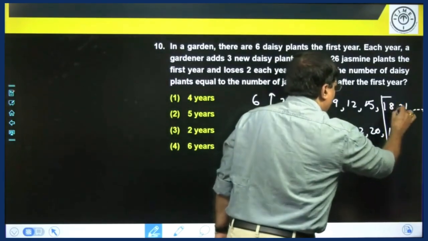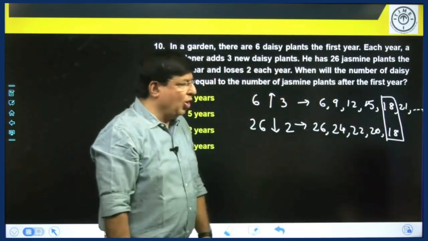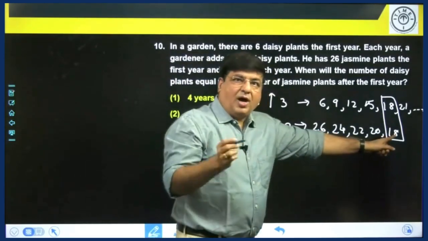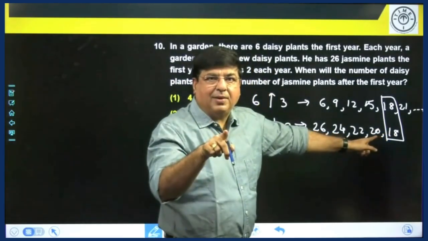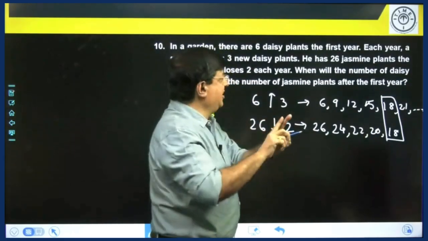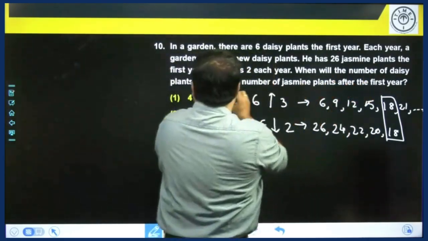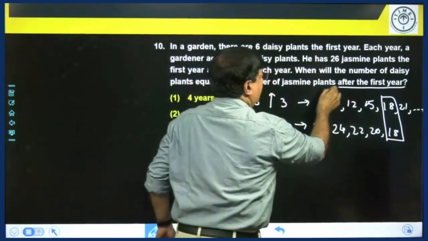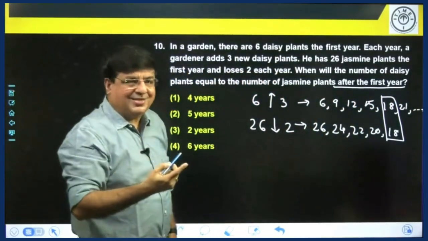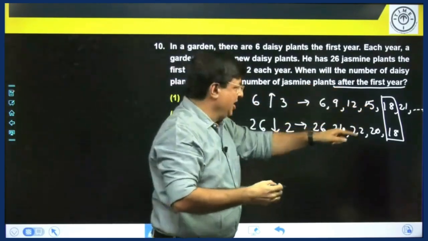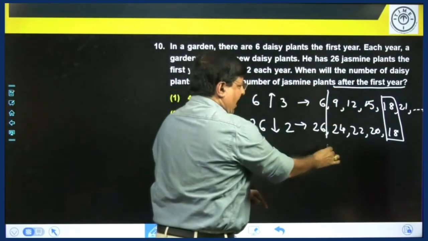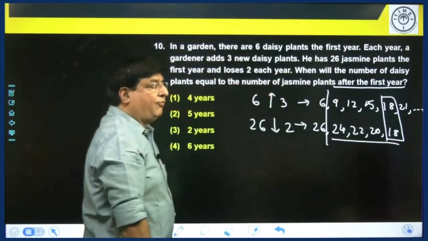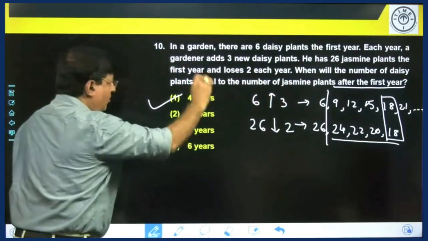Stop here. This number has become equal now. After how many years has it become equal? 1, 2, 3, 4, 5. So after 5 years, the numbers become equal. But read the question. After the first year. So if you remove the first year, after the first year, these numbers become equal after 4 years. So your option is 4 years.